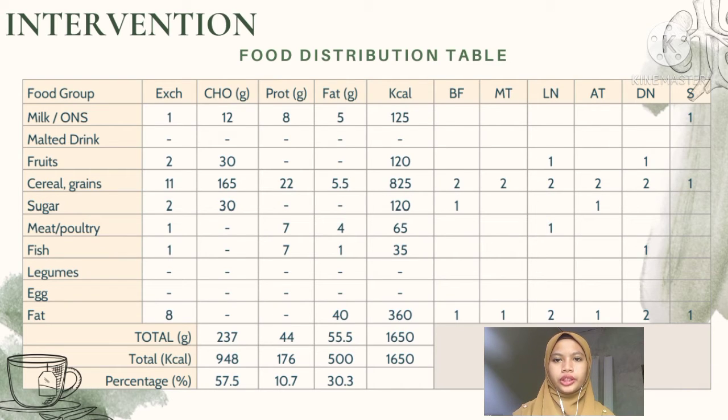For sugar, we give 1 exchange for breakfast and 1 exchange for afternoon tea because she usually drinks tea at this time. So we take into account also her usual eating pattern.